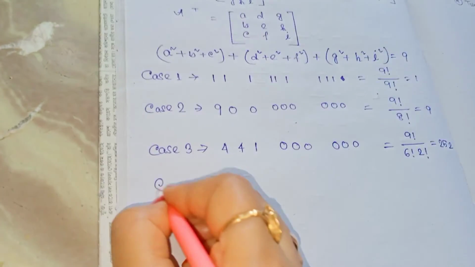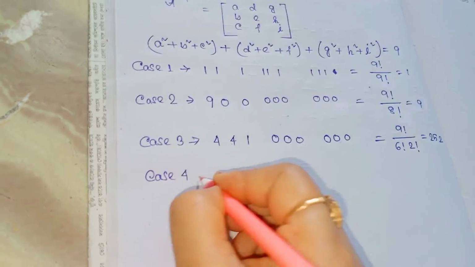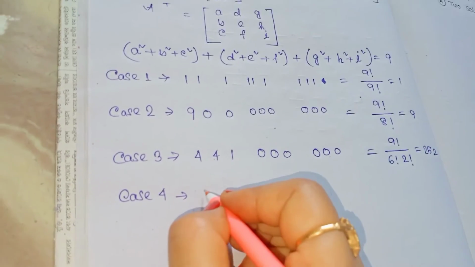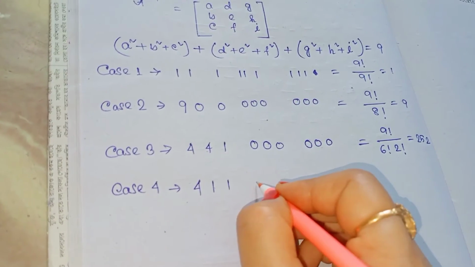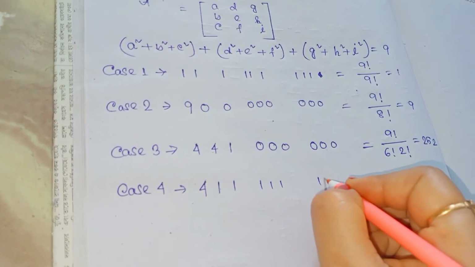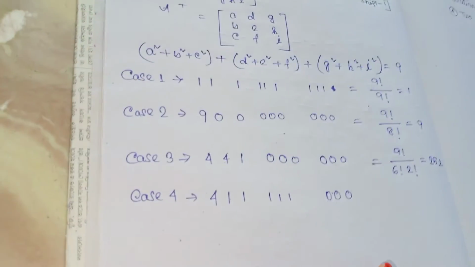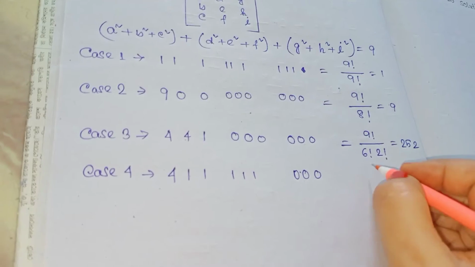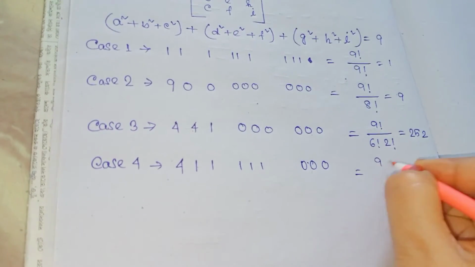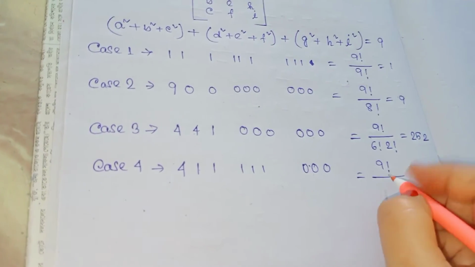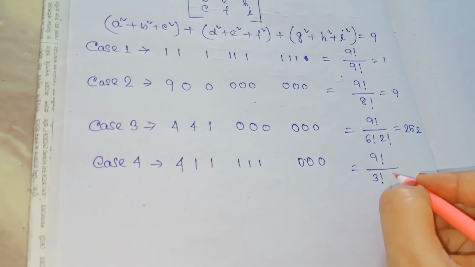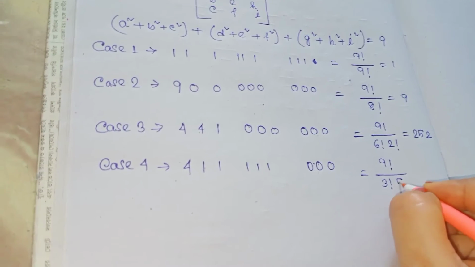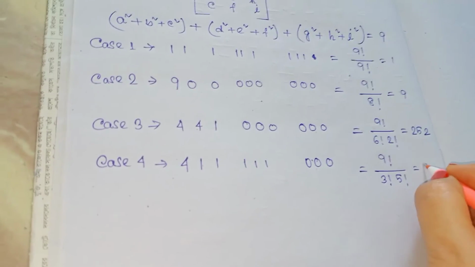Now case 4. What could happen? One element is 2, then five 1s, and the remaining three are 0s. So it could happen in factorial 9 divided by factorial 3 for the zeros and factorial 5 for the ones. So it could happen 504 times.